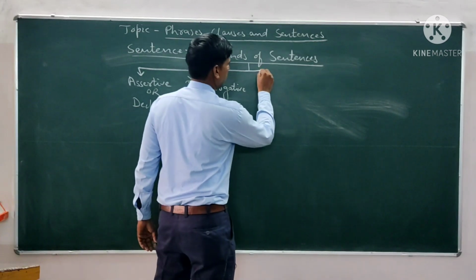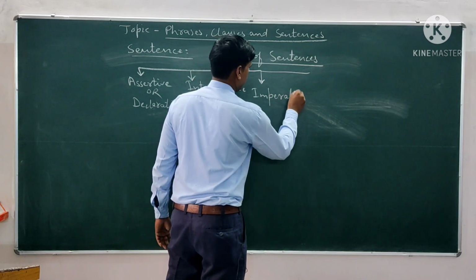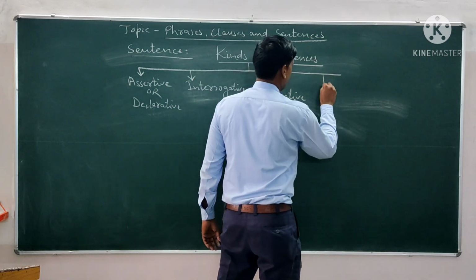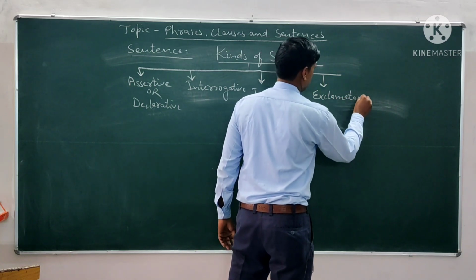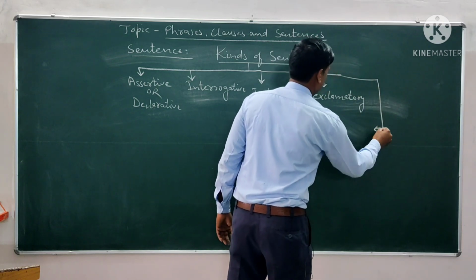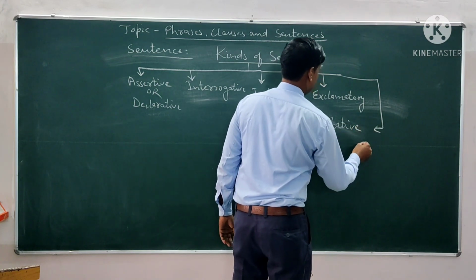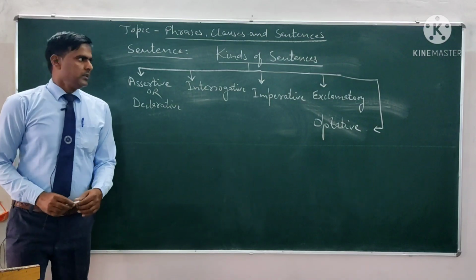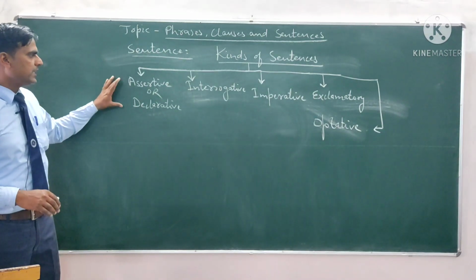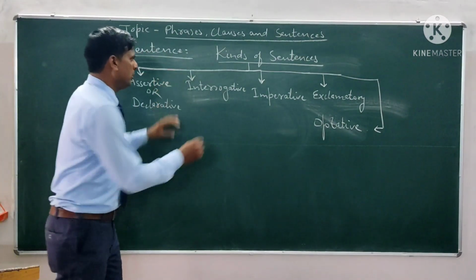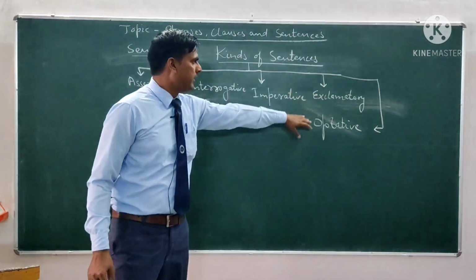Number 3, imperative. Number 4, exclamatory. And number 5, optative. So there are 5 kinds of sentences. Sentences can be divided into 5 kinds. Number 1, assertive or declarative. Number 2, interrogative. Number 3, imperative. Number 4, exclamatory. And number 5, optative.